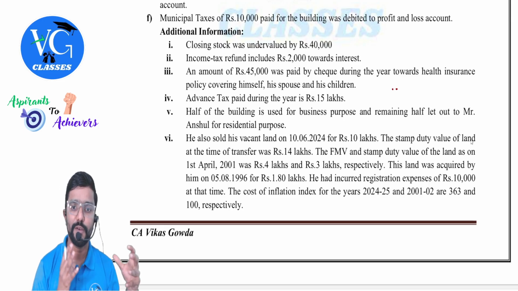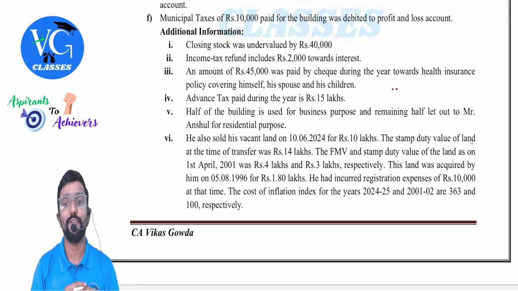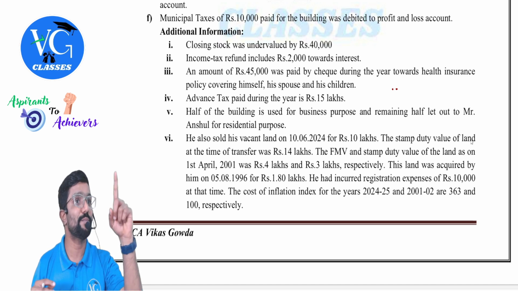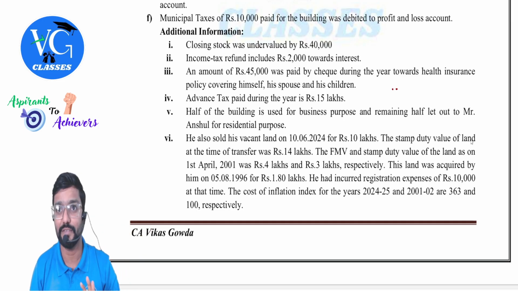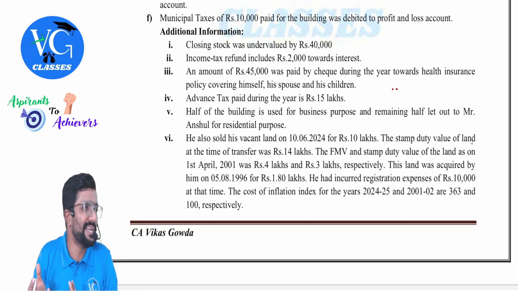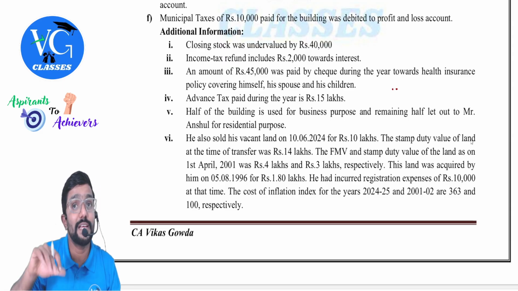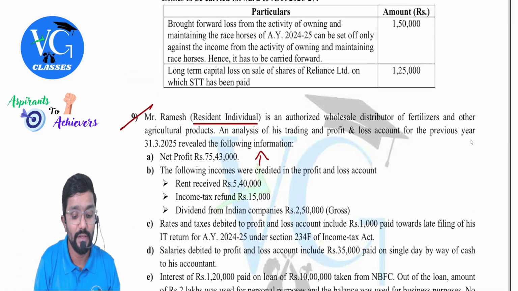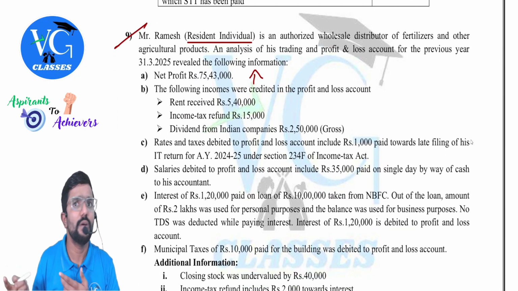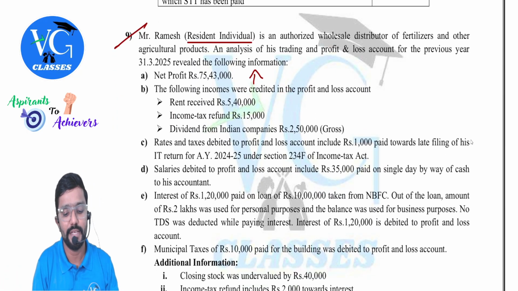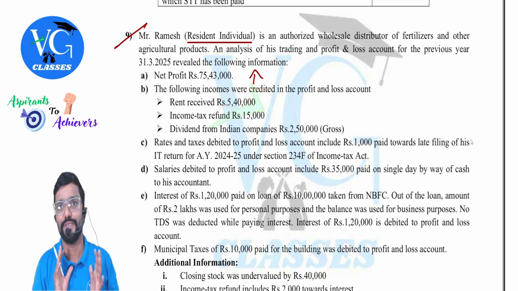Half of the building is used for business purpose and the remaining half was let out to Mr. Anshul for residential purpose. Means there is one building, half is let out, half is used for business. Whatever half is used for business, nothing is taxable. Clear? Yes. Whereas when it is let out, where is it taxable? They are earning rent. Guys, is this from the let out portion or whatever is used for business? Let out, obviously. Correct? Yes. So this is half of the house.